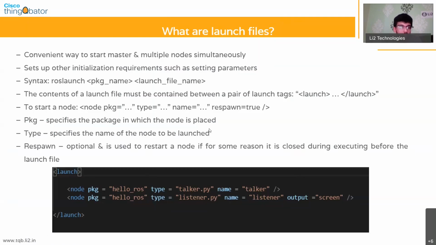And right now, what I would want you to do is go back to your ROS Development Studio, make sure that you log in, and I'll guide you through how to make a launch file, and we'll run the launch file for the same publisher and subscriber node that you wrote yesterday. Right, so let's just wait for it to load, and in the meantime, I can start with the other topics in the interest of time.